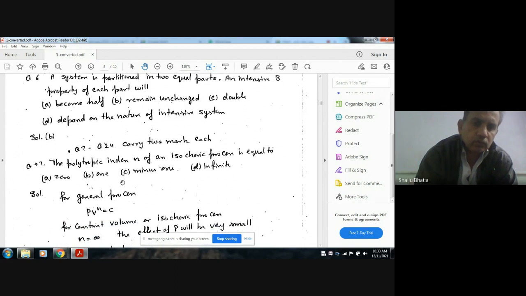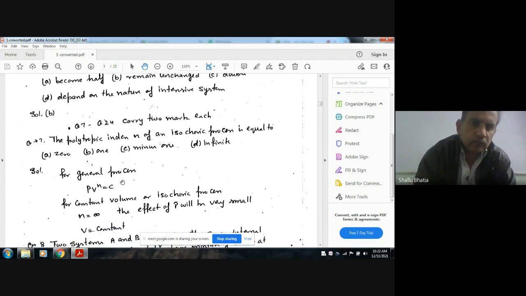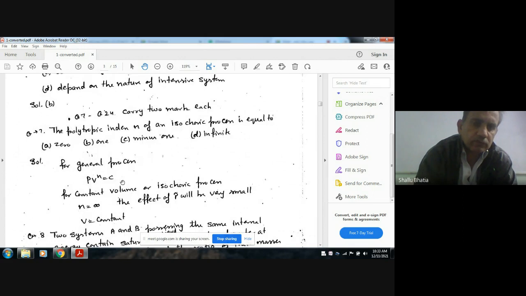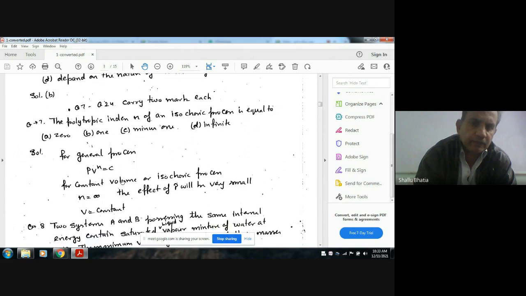Questions 7 to 24 carry 2 marks each. Question 7. The polytropic index of an isochoric process is equal to: A, 0; B, 1; C, minus 1; D, infinite.